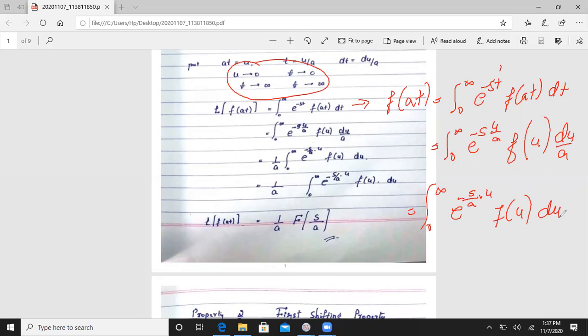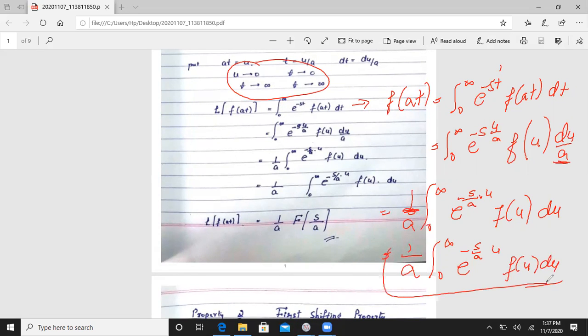Great. And this 1 by a is a constant, so it comes outside. That is, 1 by a into integration over 0 to infinity e to the power minus s by a u, f of u into du. So 1 by a is a constant value as it is, and this whole integral we will write as capital F of s by a. I will explain this function here.